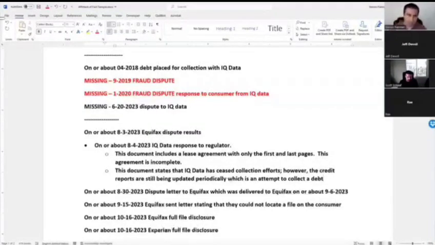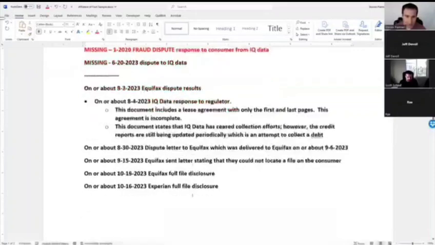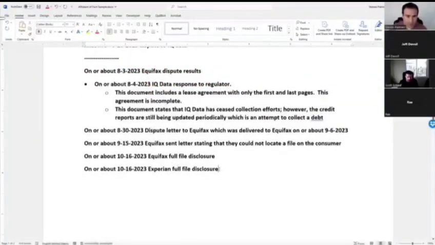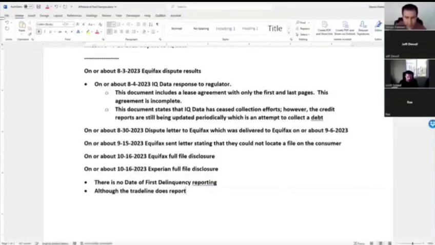Okay. So these facts we basically ascertain from here. And then we look at our Experian full file disclosure. You can say that the high point is there is no date of first delinquency reporting, which is required under the FCRA and industry standard.